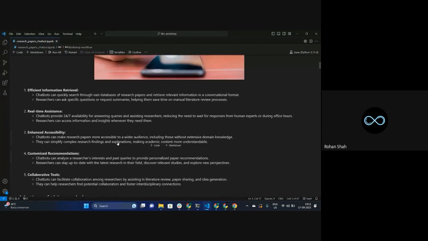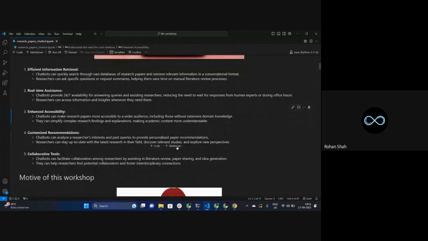Any kind of doubts in understanding this? These are again very few things that come to my mind, and that's what I mentioned over here. There could be much more than this if you just keep on thinking about it, but these are the kind of stuff that we can do.